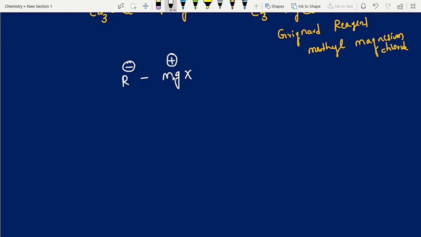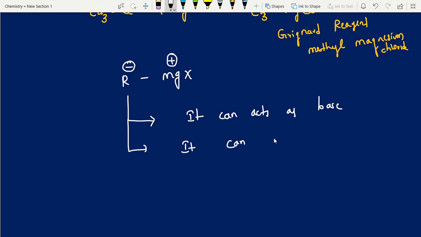Magnesium is a good active metal, Mg plus, and this is R minus. This R minus can act as a base, and one more point, it can act as a nucleophile. It has two actions, students.